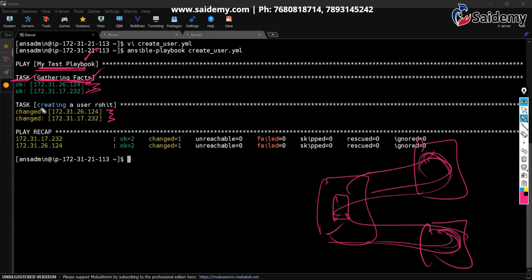But yellow color means, see, creating a user. These are task display names. Yellow means yes, it created the user. Something has been changed. That means it created. So out of two tasks, one is changed. This is changed. This is not changed. Right? That's it. That's how it works.